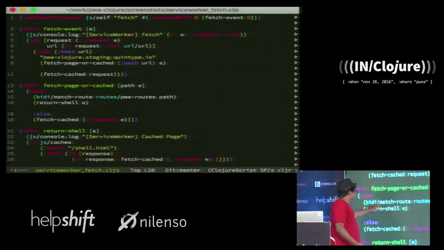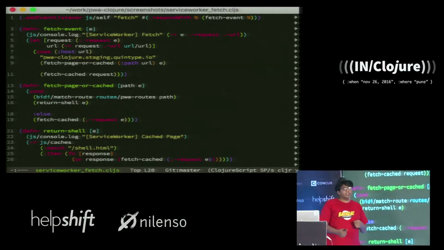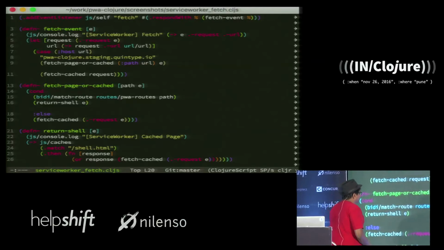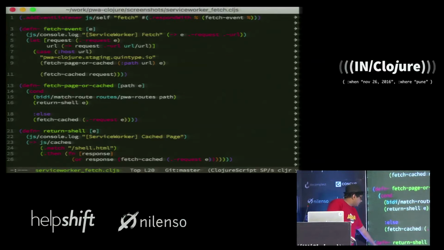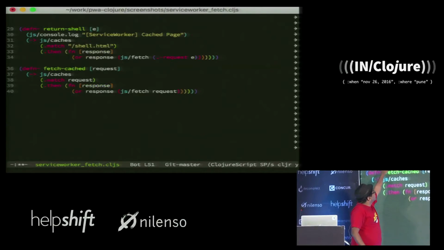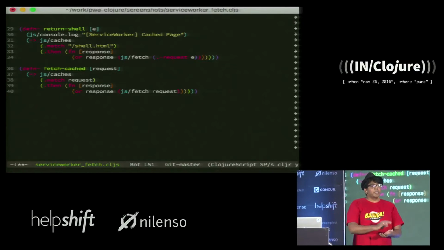So what this does is it uses the same BD even on the CLJS side and says yes, this is a page for which we have a PWA, and then over here just renders the shell instead of making a request to the server.